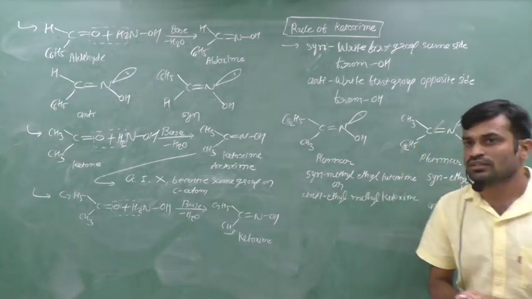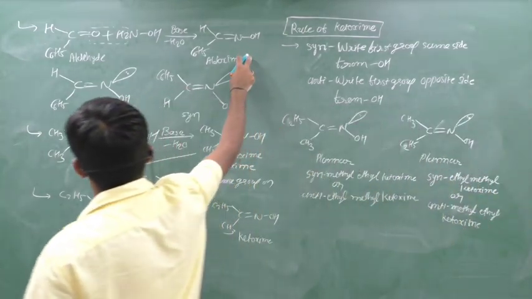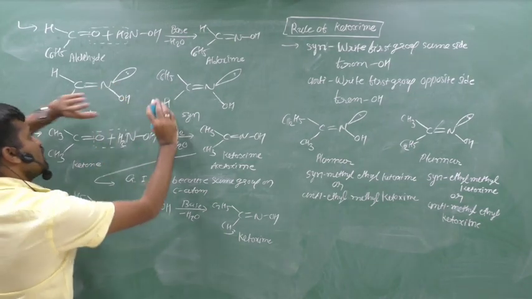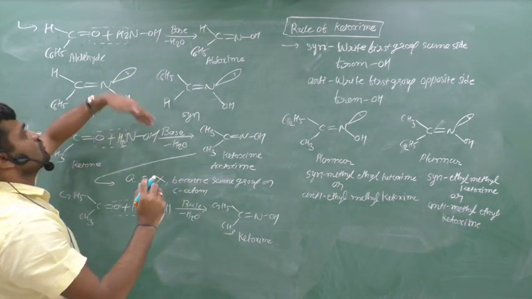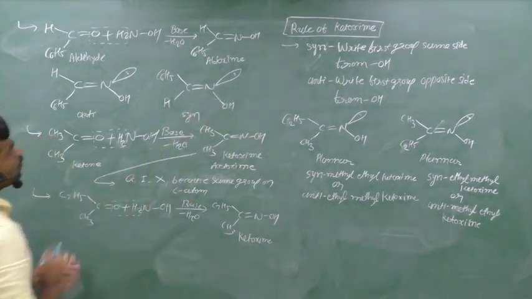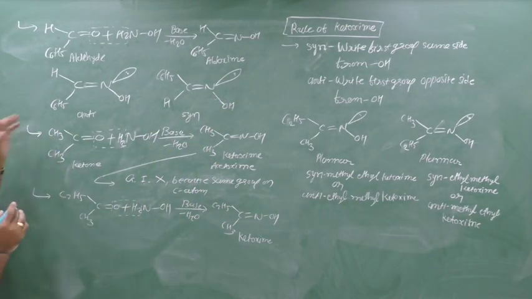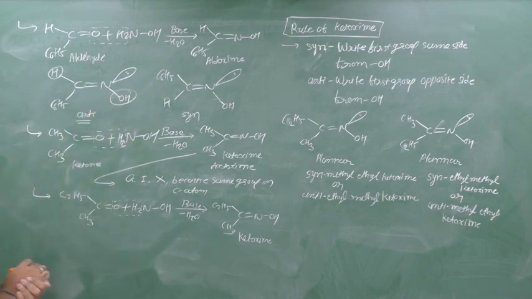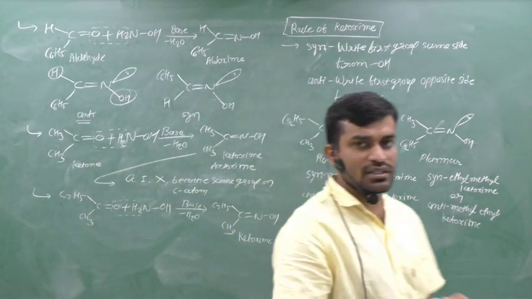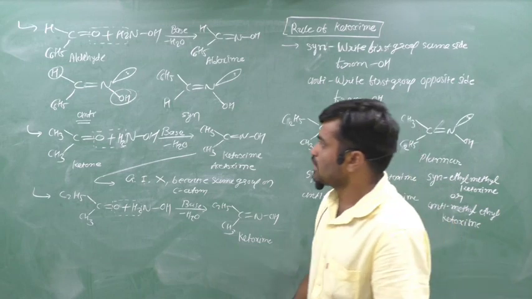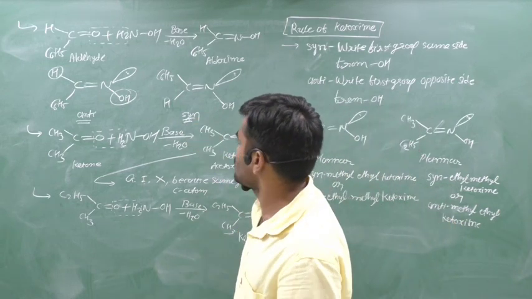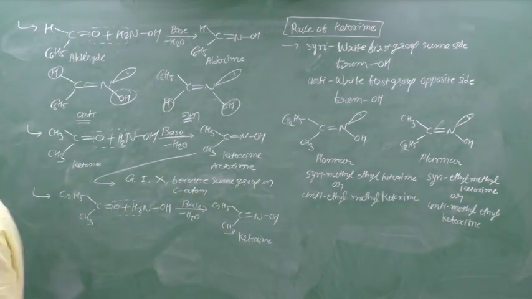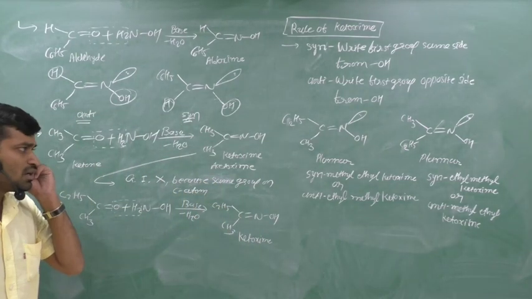Now think about both forms of this compound, HC6H5 C=N with a lone pair and OH, and we can rotate it. In one form, it is anti because H and OH are on different sides. In the other form, it is syn because H and OH are on the same side.